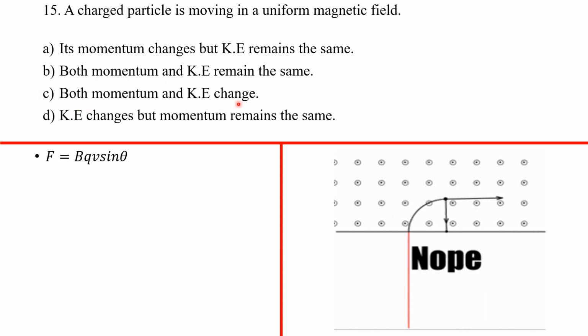Both momentum and KE change. KE does not change. Why? Because the particle travels with uniform speed in the circular path. The KE changes, but momentum remains the same. Momentum does not remain the same, right? So that's off. So our answer here is A.